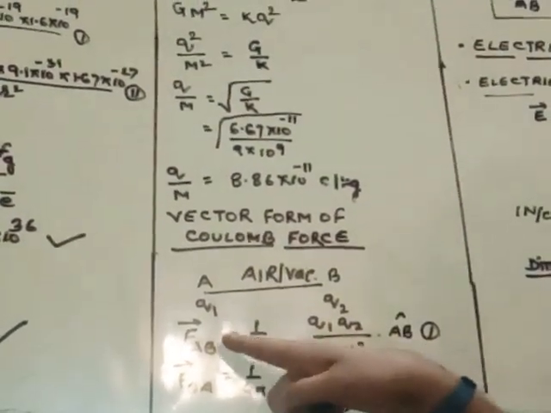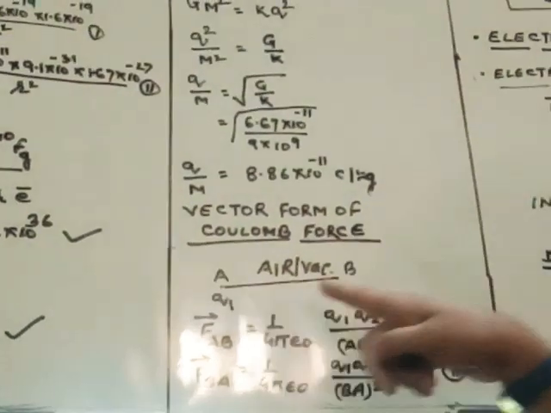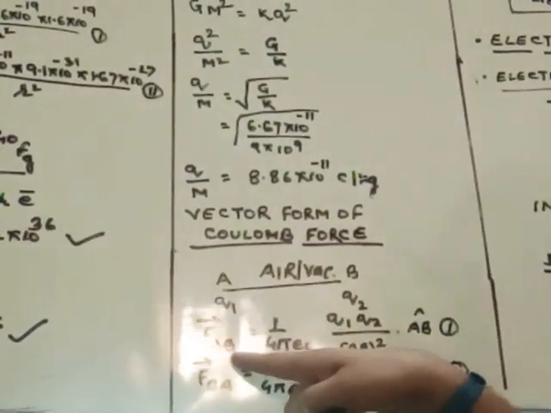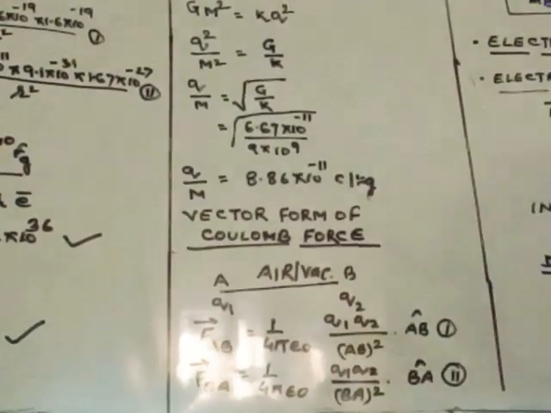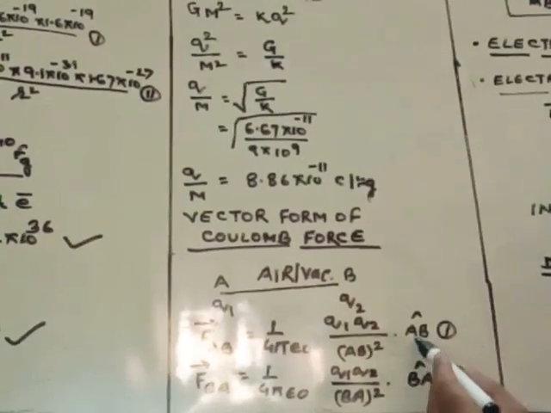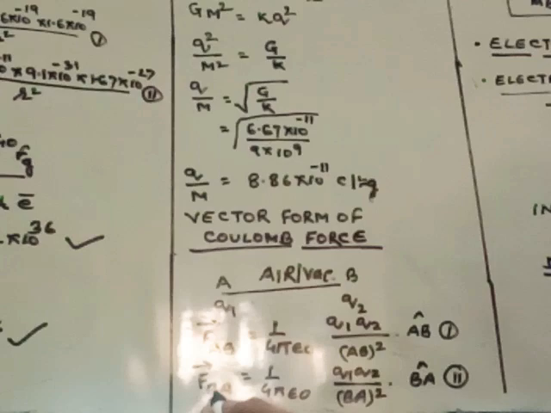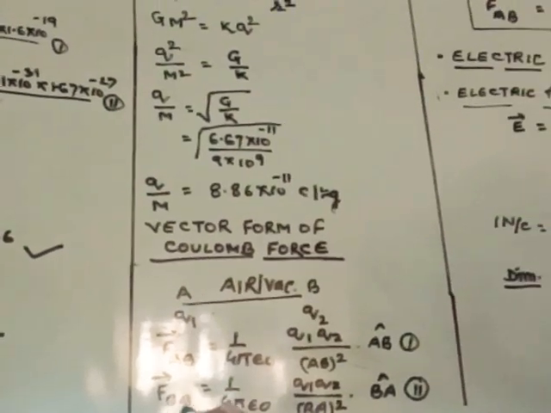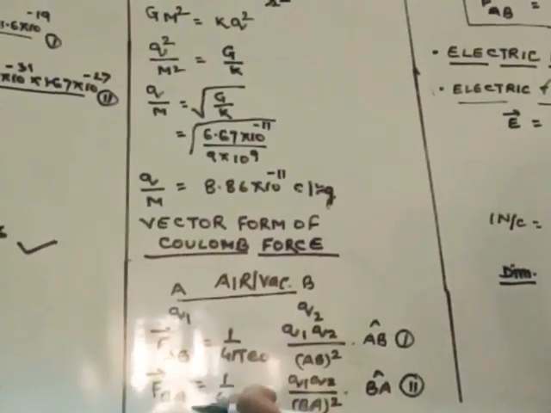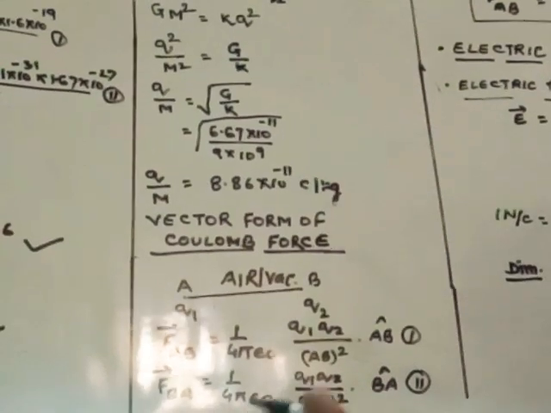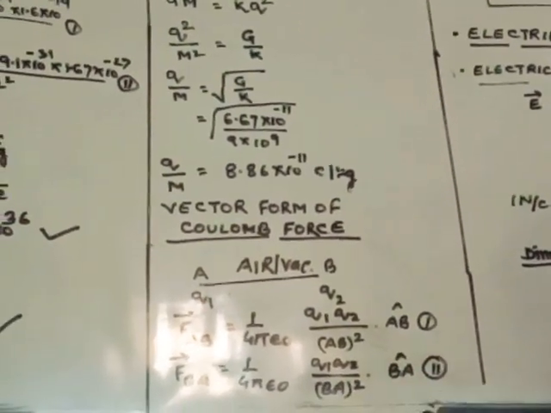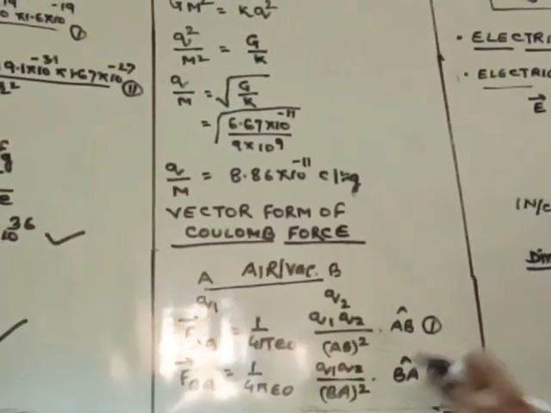The force applied by Q1 on Q2, FAB, is equal to 1 by 4 pi epsilon 0 Q1 Q2 by AB square into AB cap, where AB cap is the unit vector of vector AB. Similarly, the force applied by B on A, FBA, is equal to 1 by 4 pi epsilon 0 Q1 Q2 by BA square into BA cap, where BA cap represents its unit vector.